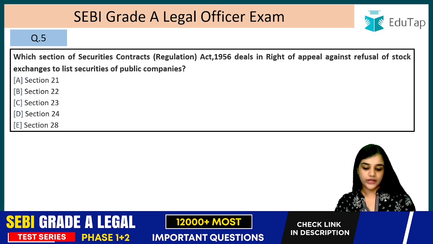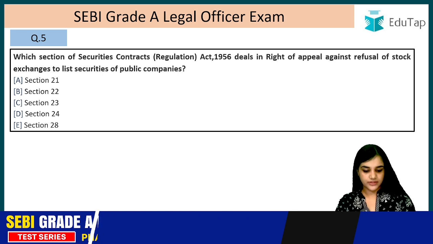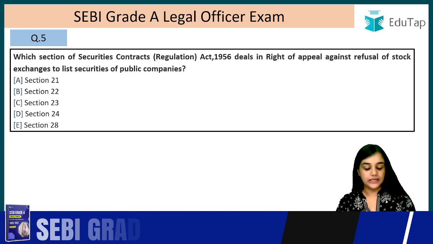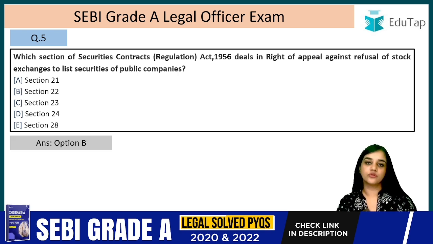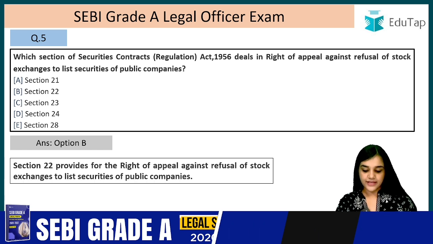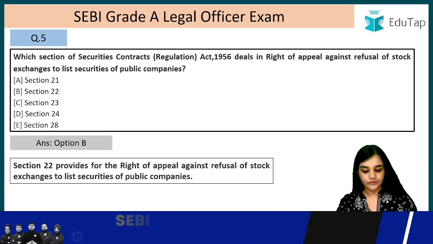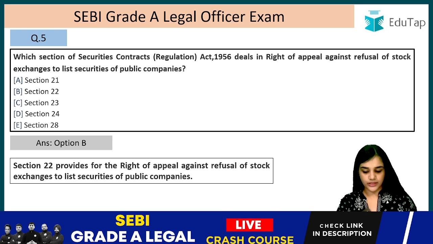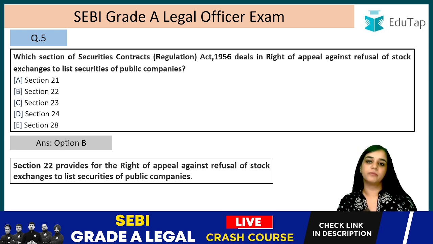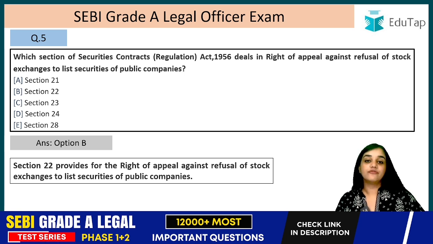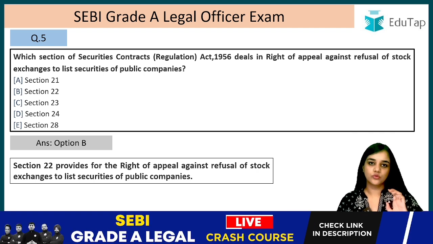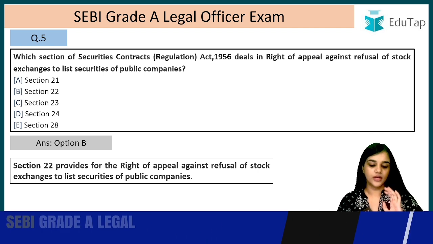Which section of the Securities Contracts Regulation Act 1956 deals with the right of appeal against the refusal of a stock exchange to list securities of public companies? The answer is B, section 22. Section 22 provides for the right of appeal against the refusal of a stock exchange to list securities of public companies, right? So the answer is option B, section 22. And where does such an appeal lie? It lies before the central government, right? Please note that this lies before the central government.